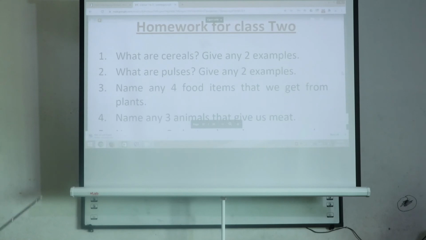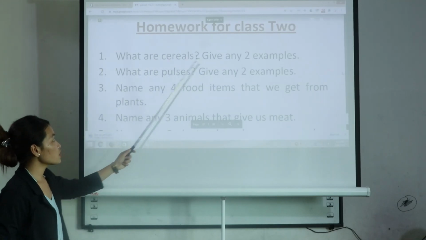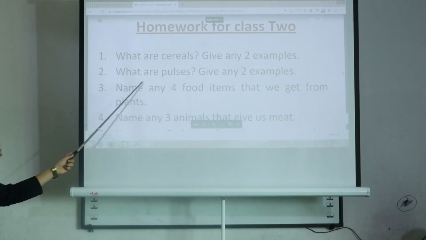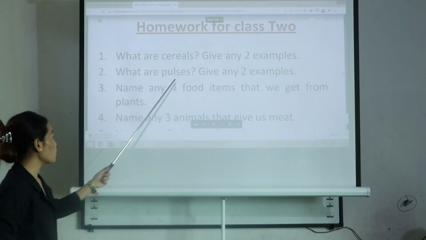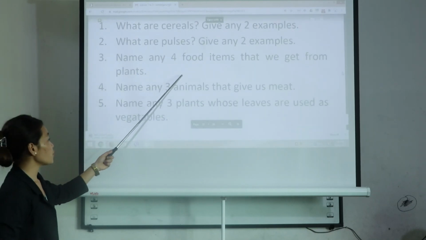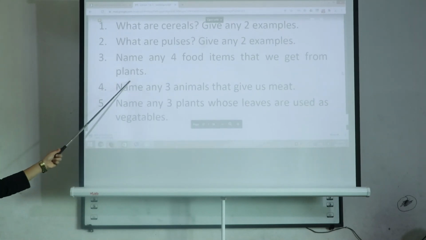Now here is some homework for class 2. Question number 1. What are cereals? Give any 2 examples. Number 2. What are pulses? Give any 2 examples. Number 3. Name any food items that we get from plants. Write down any 4 food items that we get from plants.